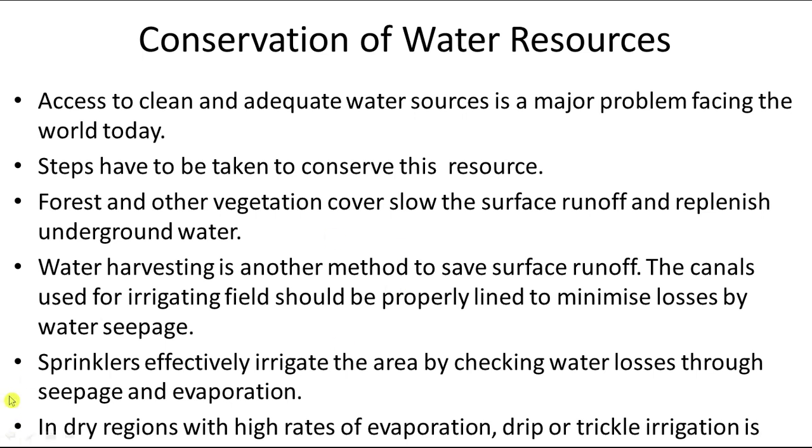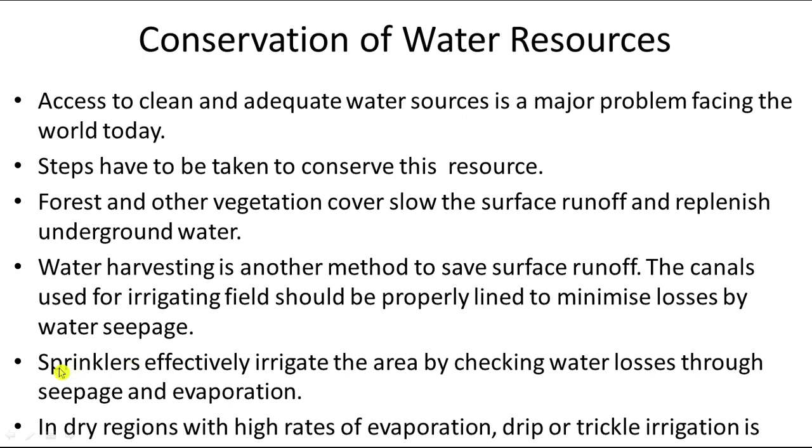The second method is water harvesting. Water harvesting is another method by which we can conserve water. Under this, the canals which we use for irrigation should be properly lined to minimize the loss of water through seepage.